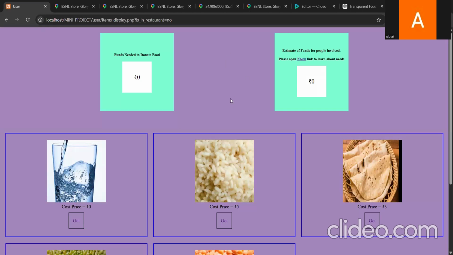Now you can see this screen. I guess I have finished explaining how the funds update almost fully, but there is one part remaining.